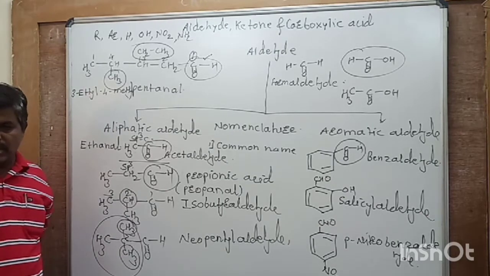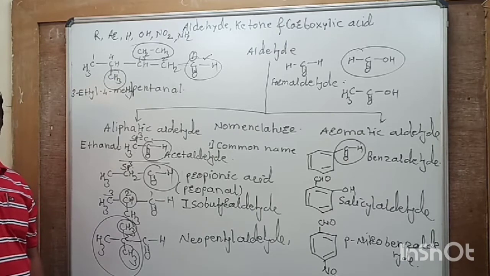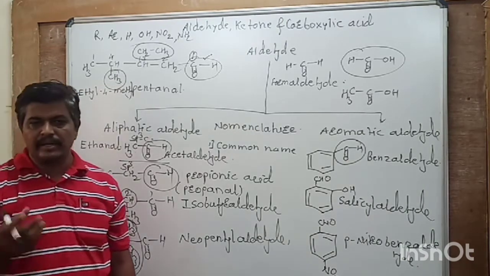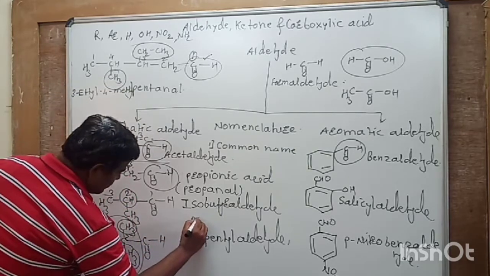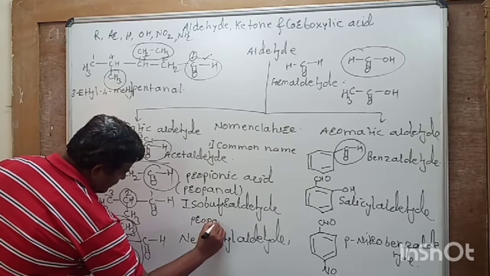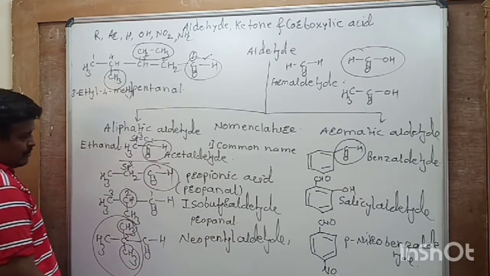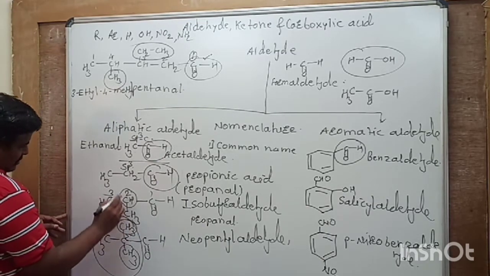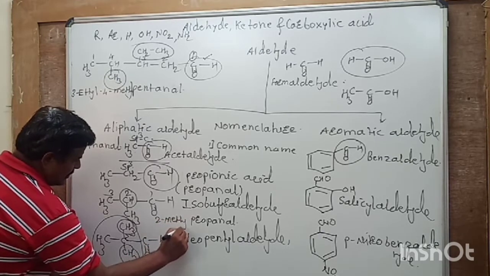How many carbon atoms are present in the longest chain? 3 carbon, so parent name of this alkane containing 3 carbon is propane. So E is replaced by Al, so it becomes propanal. Now substituent is present at second carbon. So it is 2-methyl propanal.